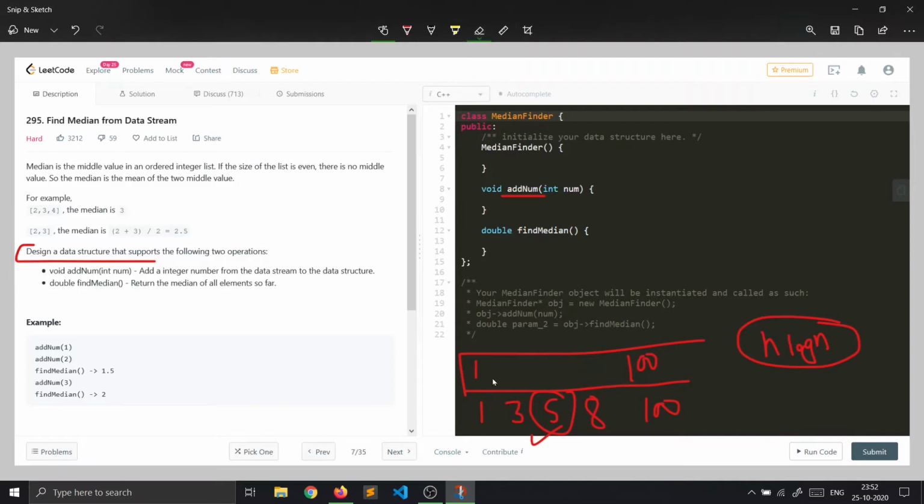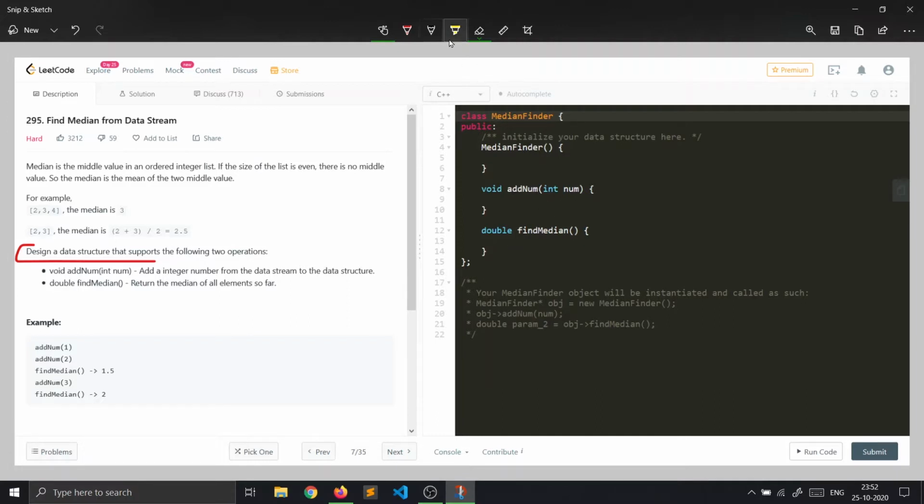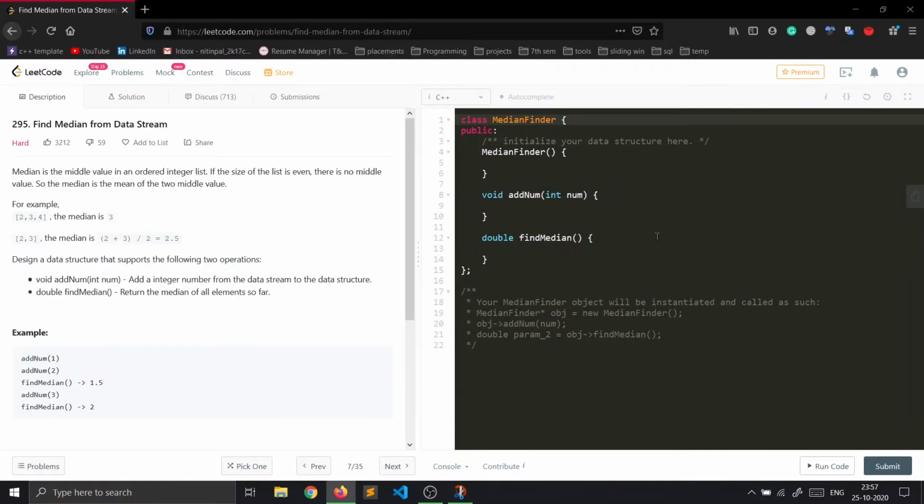We will try to solve this problem so that we can do find median in big O of 1. So let's see how we will do it. In order to make the time complexity of find median constant, we will use the heap data structure, specifically a max heap and a min heap.